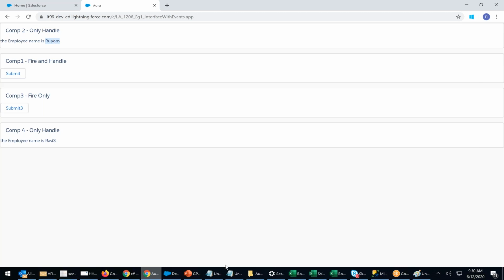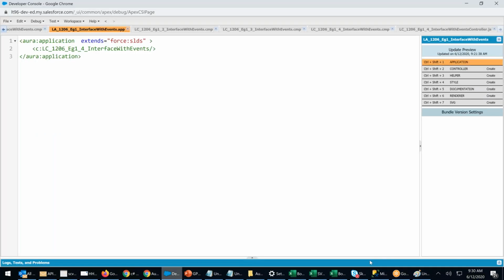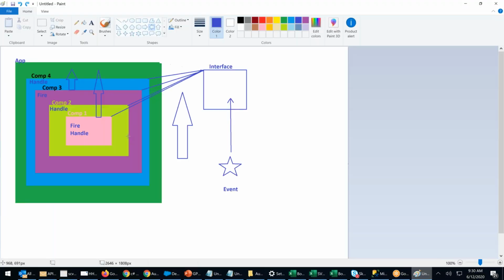We do that with the help of what? Through the help of interface. Interface supports 3 components or elements of Lightning. What are those? Event, Aura method, as well as attribute. One attribute can be shared across 100 components using Aura attribute. One method can be shared across multiple components using interface. One event can be shared across multiple components using interface.